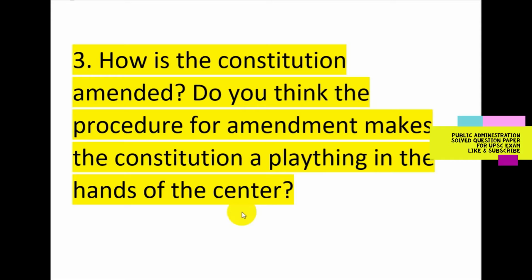Next is distribution of legislative powers between the Centre and the states, Chapter 1 of Part 6, Articles 245 to 255, and any list mentioned in Schedule 7, representation of the states in the Parliament, Article 368.